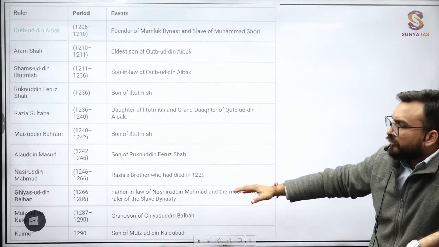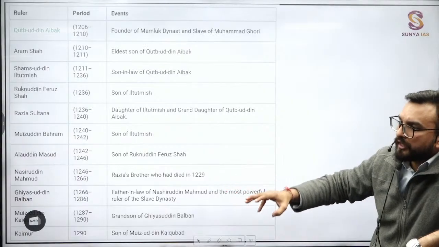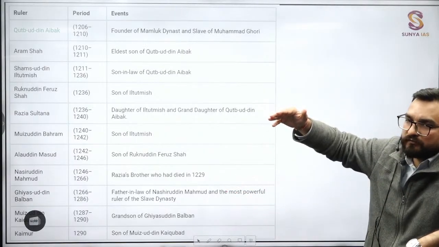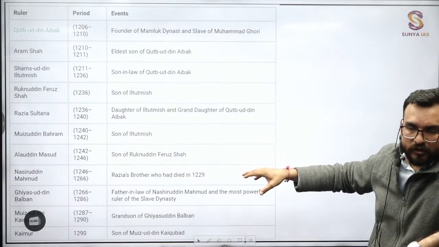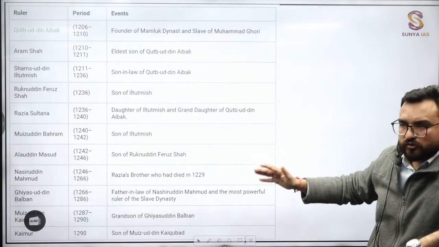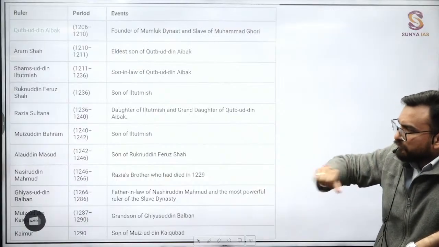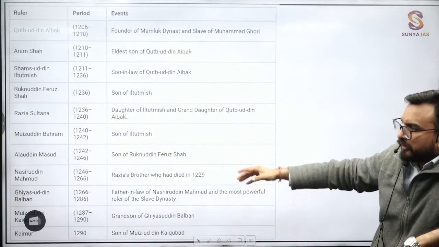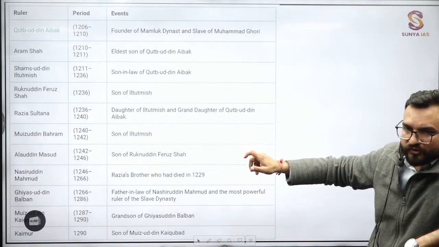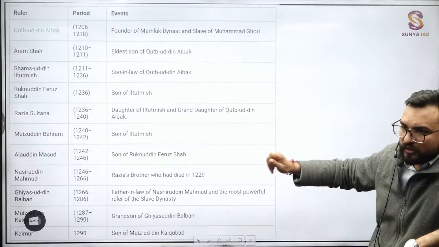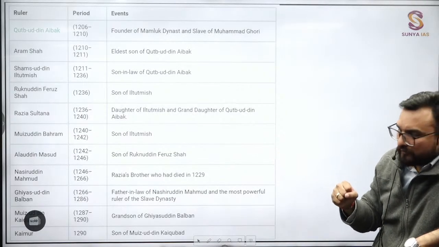He understood that he had to create a strong army because of the danger from the Mongols in Central Asia. So he created a military department here, Diwan-e-Ariz, right? All this you must be knowing. You can read more facts about Balban. He worked upon the army and the administration also. He tightened the administration and wanted to have centralized control.